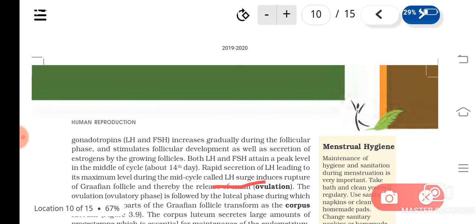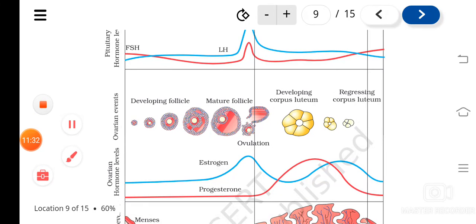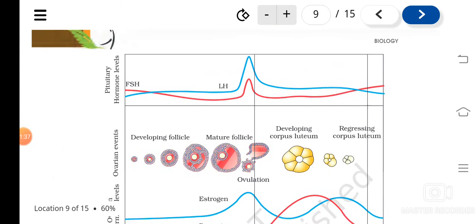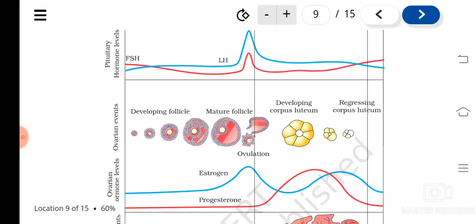So when LH surge happens, means the maximum production of LH, what happened? That results in the rupture of Graafian follicle, and that results in ovulation. Okay, so you can see here. Understood? So the production of the LH will be high. It will be very high, and that results in the ovulation. Okay, what is ovulation? The release of ovum from the ovary. So one ovum usually is undergoing this process, isn't it?